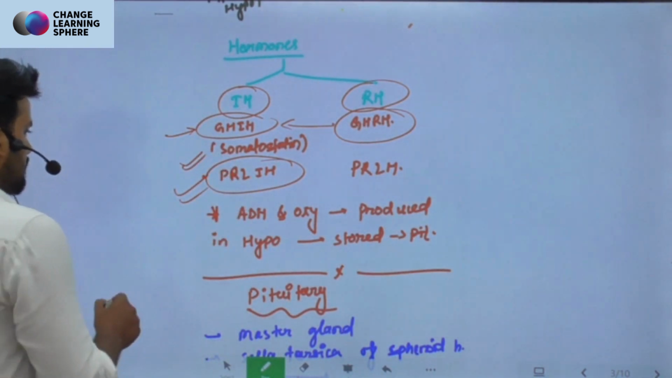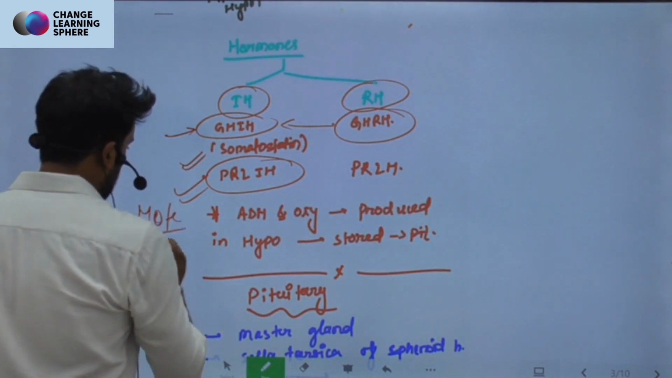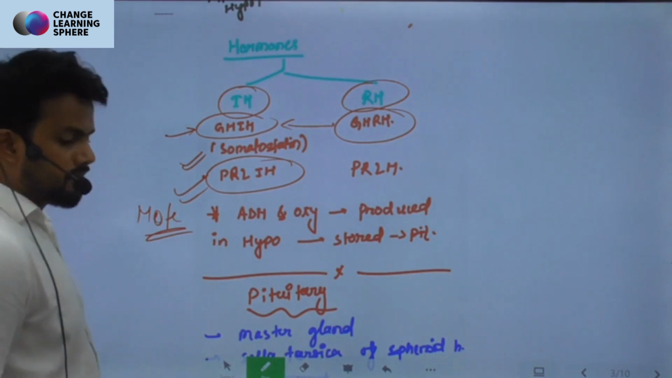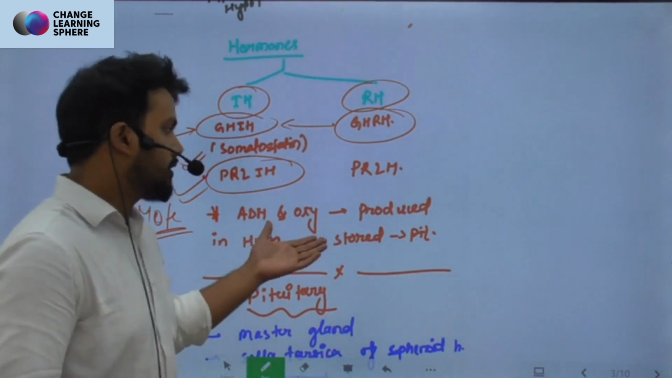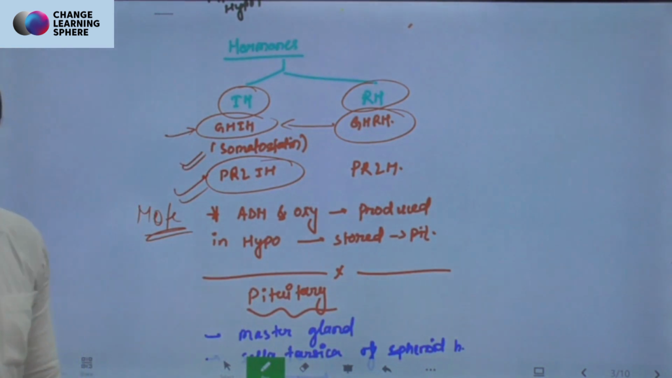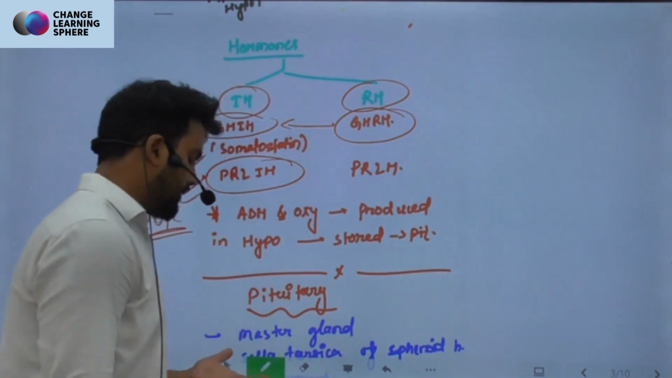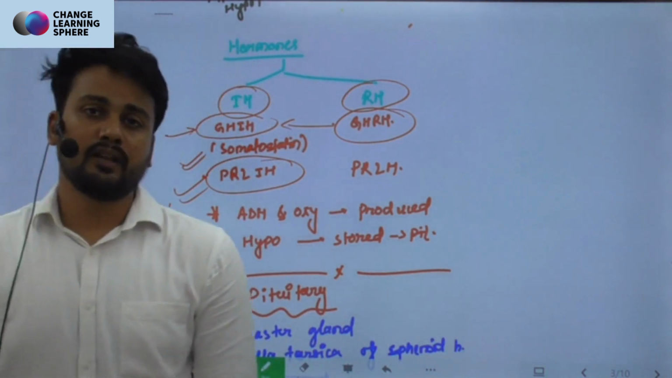Also note, like the one which I said, you should be keeping it as a note, that ADH and oxytocin are produced in the hypothalamus and stored in the pituitary, right? So now coming to the next gland, very important, because lots of hormones are secreted from this gland.